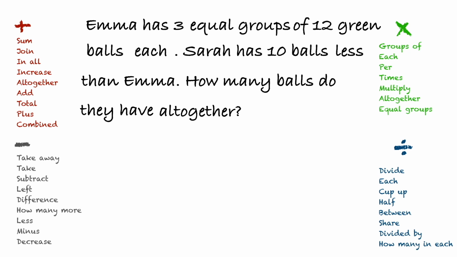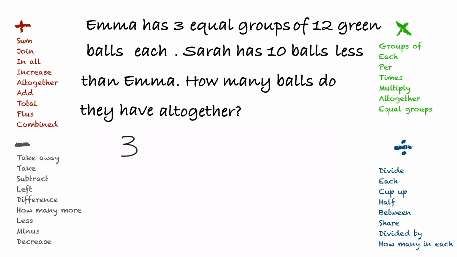Very good. Let's check each group and see what we find out. Addition, subtraction, multiplication, division.